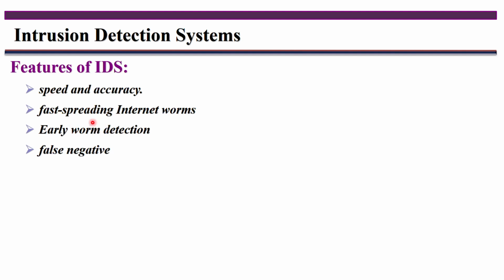Before it attacks you have to detect it, then only it is useful. If it has already spread, after spreading if you detect it, there is no use here. So that's why early worm detection is very important. And sometimes what happens here is that you detect something even when you are not identifying whether it is a malicious program or not, but that behavior is not normal, it is anomalous. So if anomalous behavior is there, then also don't allow it.